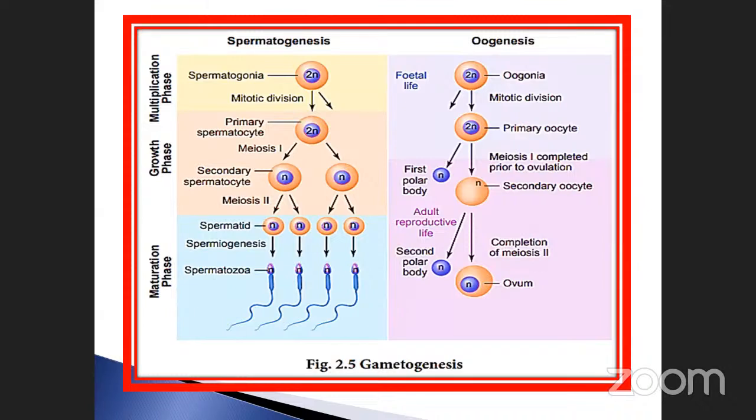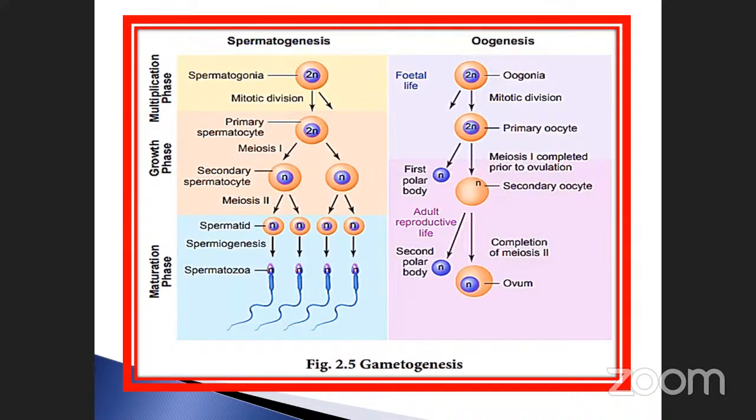The primary spermatocyte produces a secondary spermatocyte by the process called meiosis 1, otherwise called the first reduction division. The first one was mitotic, which transfers the chromosomes as they are. After the formation of primary spermatocytes, they undergo meiosis 1 and divide into two. The secondary spermatocytes further undergo meiosis 2.